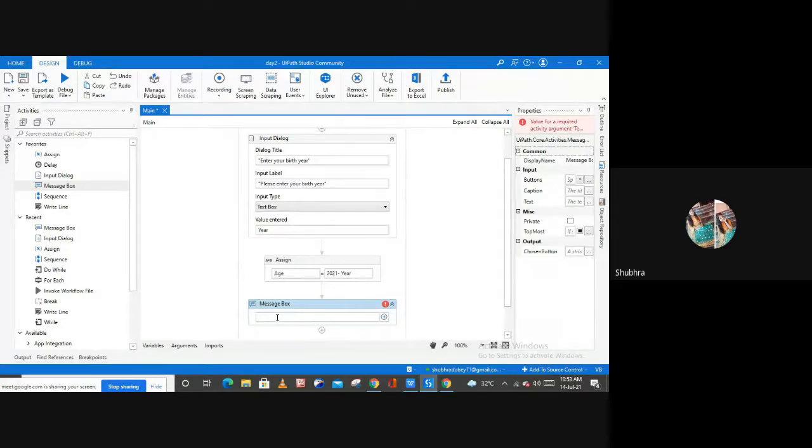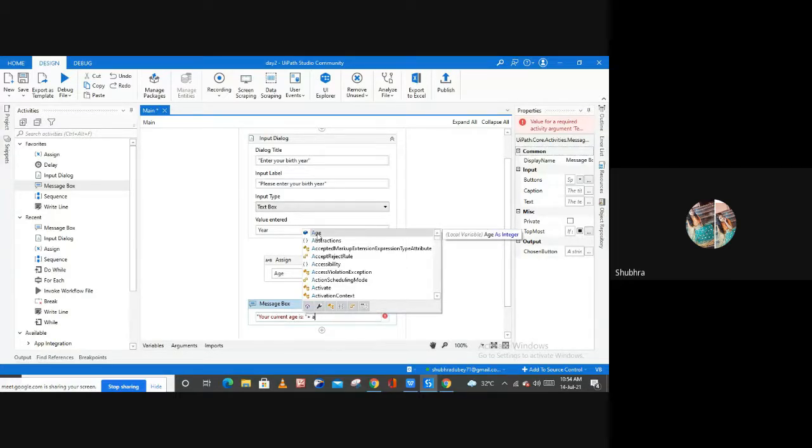And simply to display, the current age is, this, and then use the plus sign, and then mention your variable which is age, right? Because this is the variable which is going to store your current age. And then dot ToString.